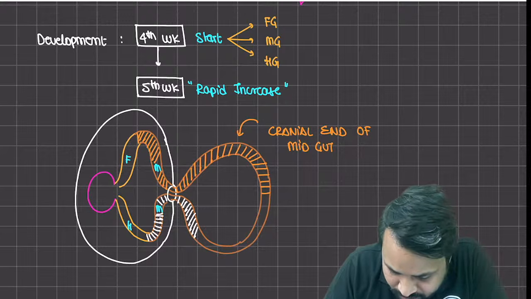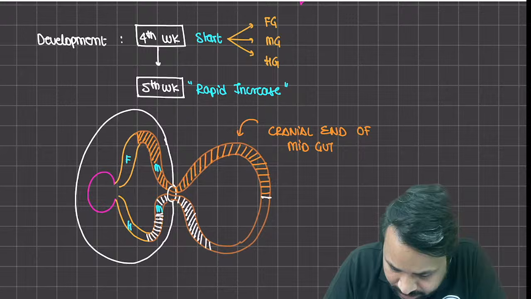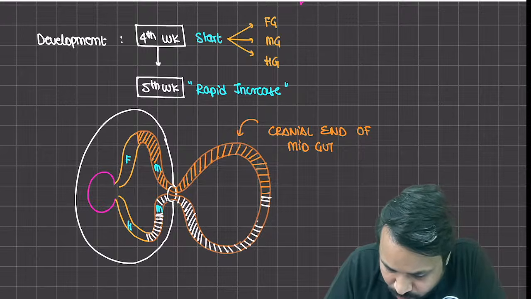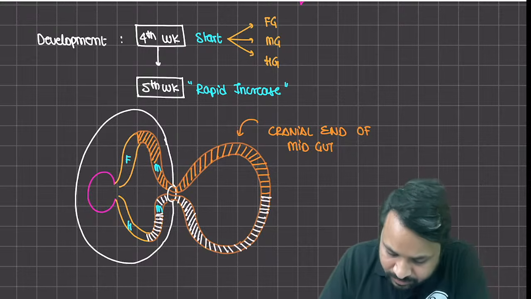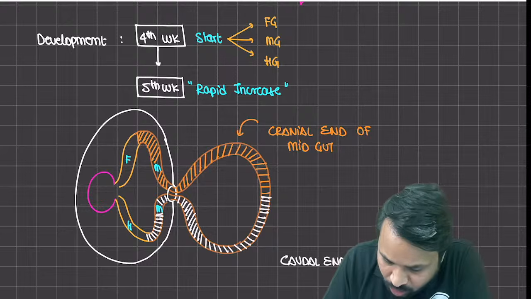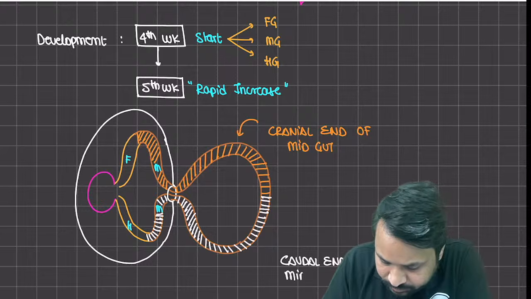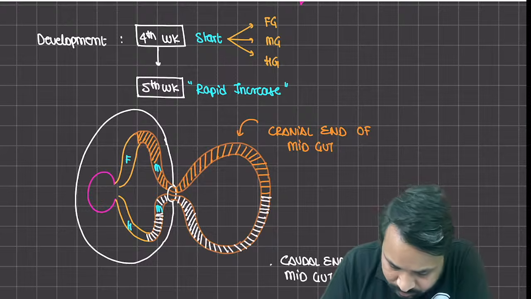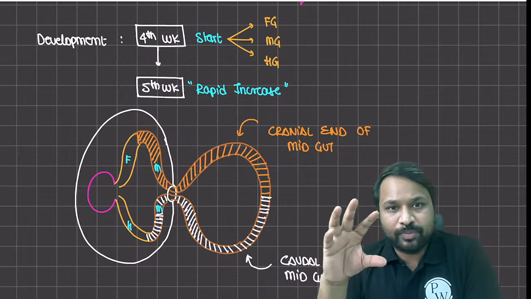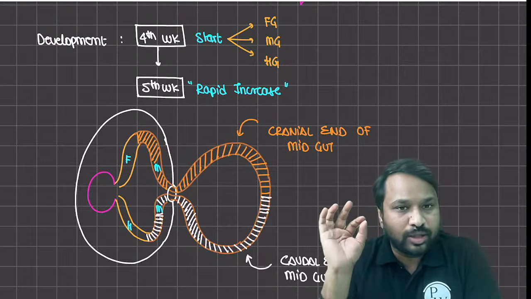So there are two parts of the midgut because the midgut is quite extensive and quite big. So we have divided them into two distinctive parts, the cranial and the caudal end. ठीक है. So दो पार्ट हो गए midgut के, ठीक है. एक तो आपका cranial end हो गया, दूसरा आपका caudal end हो गया, right?